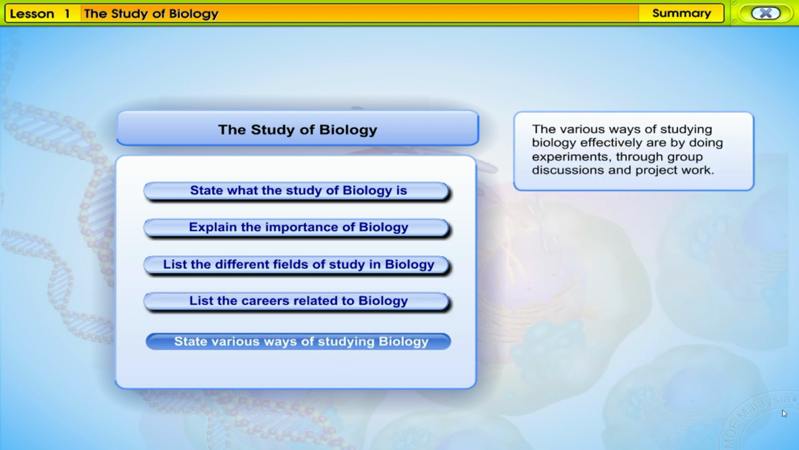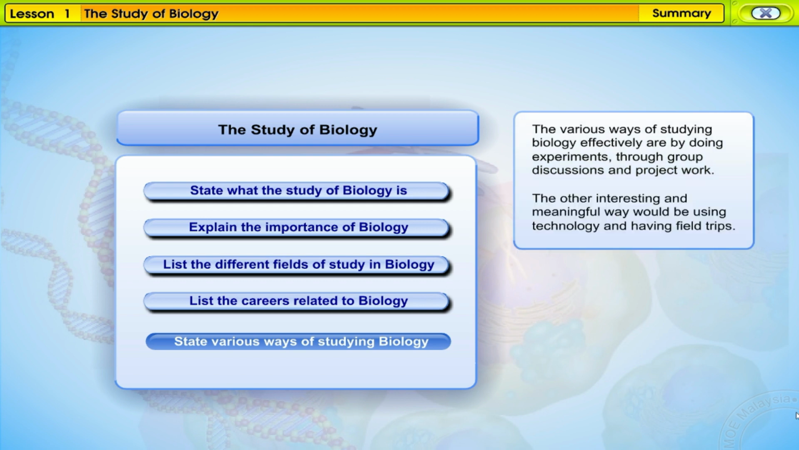The various ways of studying biology effectively are by doing experiments, through group discussions and project work. The other interesting and meaningful way would be using technology and having field trips. It is important that the scientific approach is adopted for the study of biology.